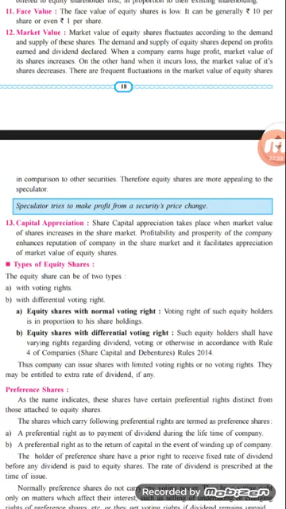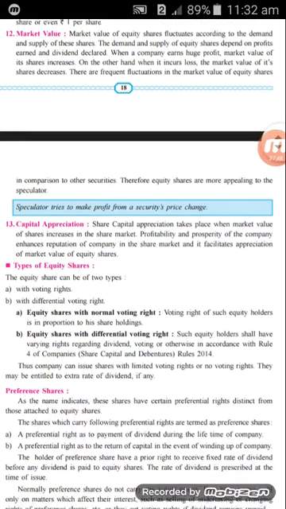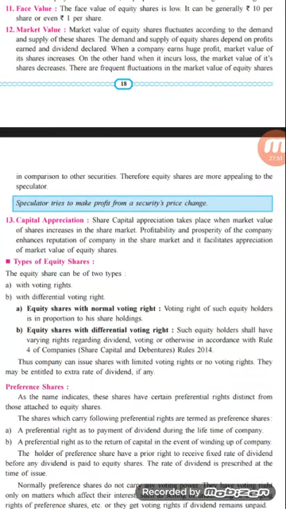The 11th point we have seen is the face value, the basic value of the share. It can be from rupees 1 to 10, and accordingly the value will be decided and printed on the face of the share certificate. Next, the 12th point we have seen is the market value. Market value will depend upon the performance of the company. If the performance of the company is good, then the market value of the share will be high, and if the performance is not so good, then the value of such equity share will be less. So it depends upon the performance and the demand for the shares of such company in the market. The market value may be high, may be less, or may be constant.